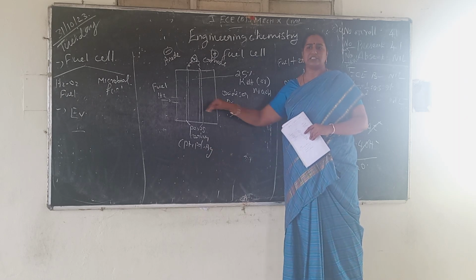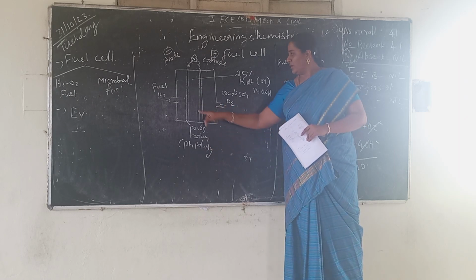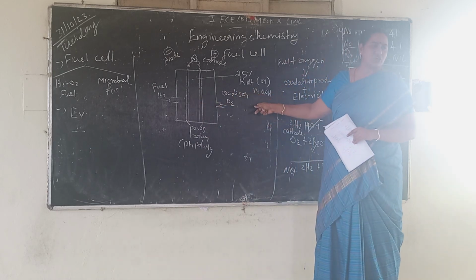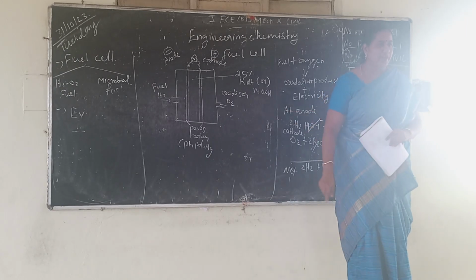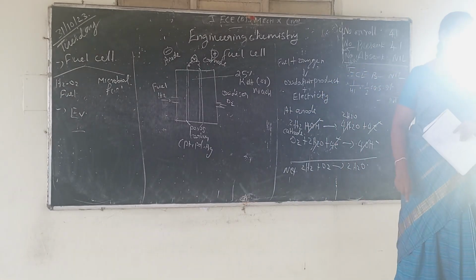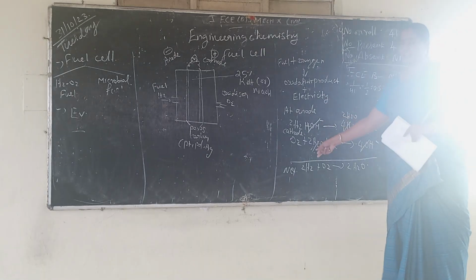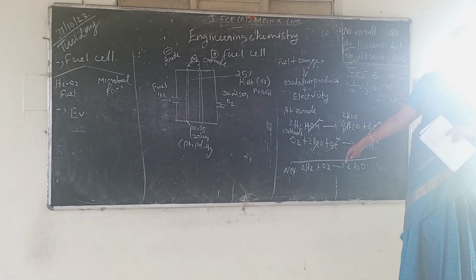Within the gap of the electrodes, we can fill the electrolytic solution, 25% of KOH or NaOH. So anode reaction, cathodic reaction, and overall reactions, also see that. So this is over, fuel cell over.